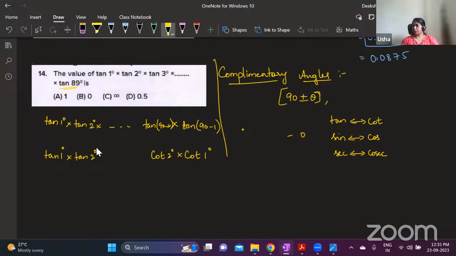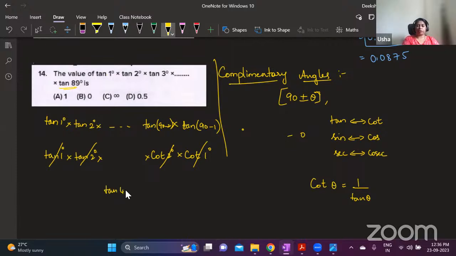Tan and cot get cancelled because they are reciprocal ratios. Cot theta can be written as 1 by tan theta, or you can say tan theta is 1 by cot theta. So this cot 1 degree, you can also write as 1 by tan 1. So this tan 1 and this 1 by tan 1 will get cancelled. Tan 2 will get cancelled with cot 2. Like this, all the angles written as 90 minus change to cot, and then get cancelled with the original tan. So you can change that until tan 44, I believe.